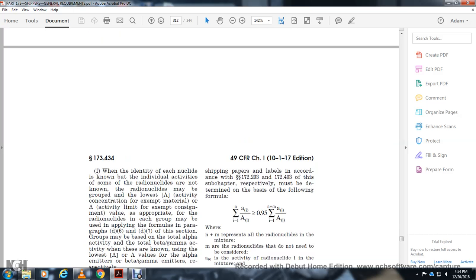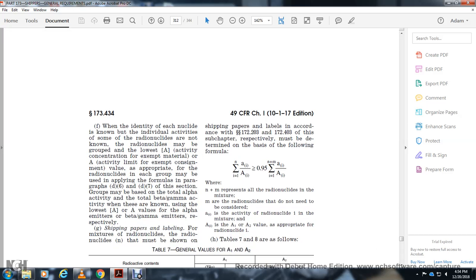When each of the radionuclides is identified but the individual activities of some are not known, the radionuclides may be grouped with the lowest activity concentration, except for material with an activity limit exceeding the consignment value of the appropriate radionuclides. The groups using the formulas in paragraphs D6 and D7 of the section may be based on the total alpha activity and total beta-gamma activity, with the lowest A1 and A2 value for the alpha emitter and the beta-gamma emitter, respectively.